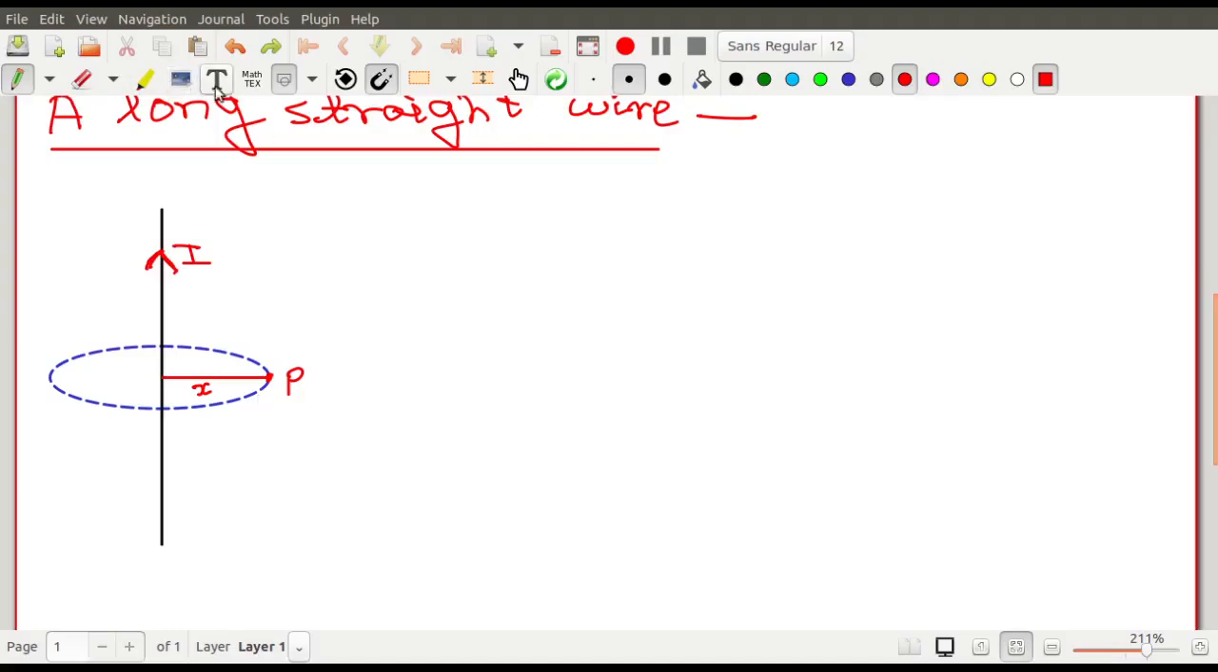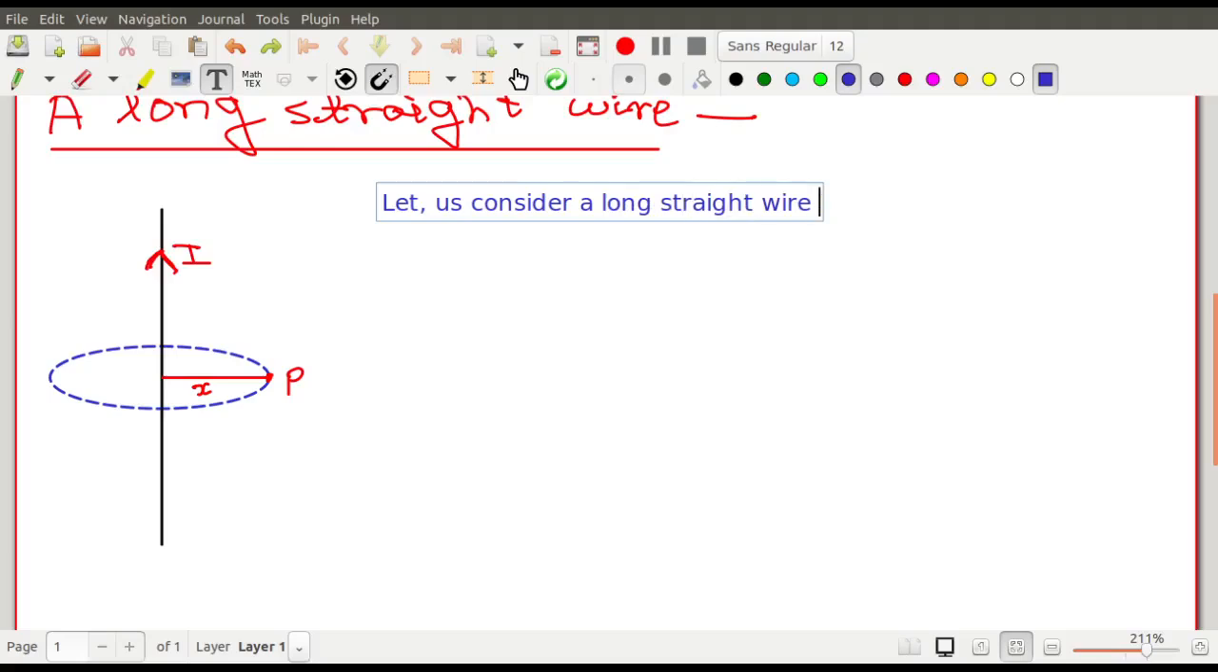So let us first of all write something over here. So আমরা একটুখানি লিখে নিচ্ছি. Let us consider a straight wire, long straight wire. Let us consider a long straight wire carrying current I.